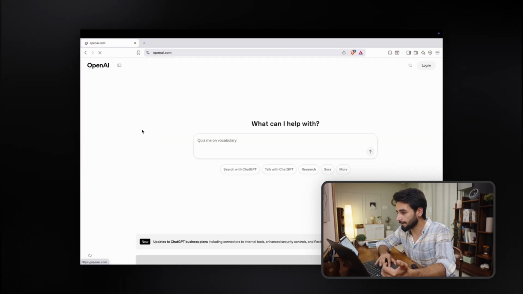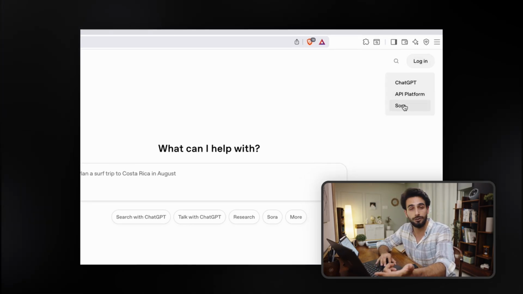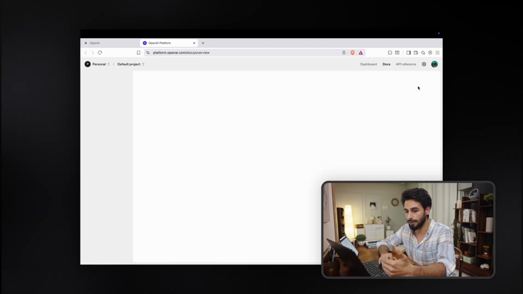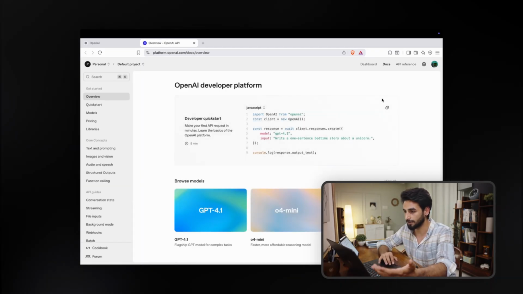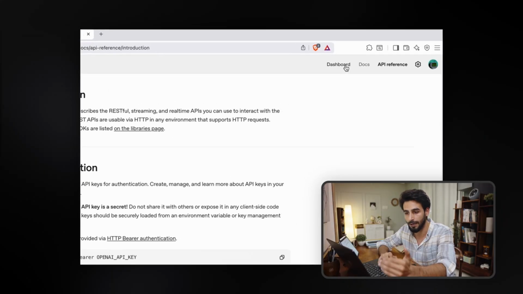On the login button, I have three options. One is ChatGPT, another one is API platform, and another one is Sora. We are going to use the API platform as of now, so I'm going to log in and here we go. Here's the interface that you can see. Over here, you can see three options: we have dashboard, we have docs, we have API reference. So I'm going to click on dashboard.